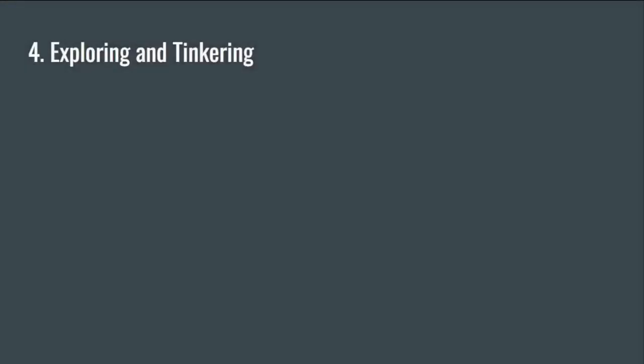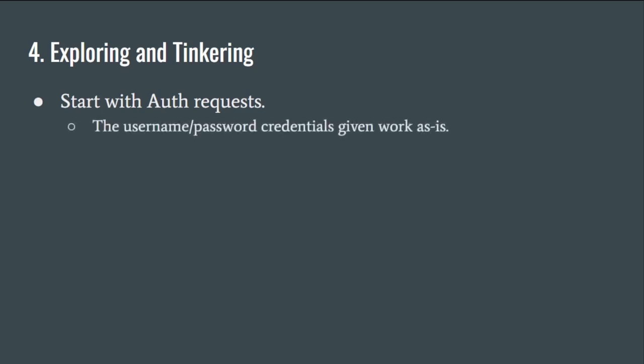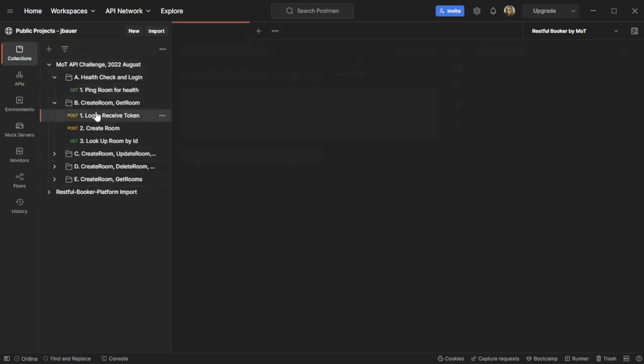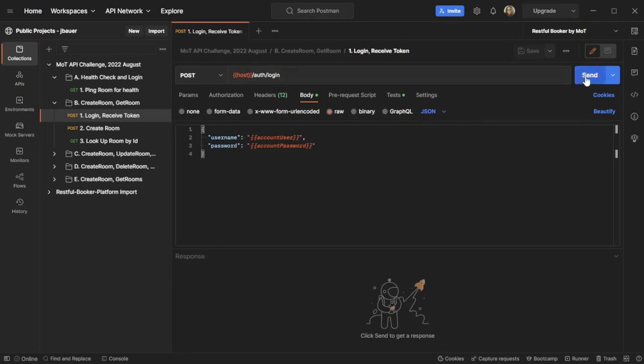All right, so let's go into exploring and tinkering. Let's take a look at this API and see what we can do. So I started with the auth request and just being able to log in. The username and password credentials work as is, so I can show you that here real quick. I'm going to talk through a little bit of the structure over here, but it's just so much fun to just start doing. So I'm going to go to this auth under the auth API as opposed to the rooms API. Auth is a separate piece here. As we said earlier, this is in scope because we want to be able to log in. So that's a-okay to do here.